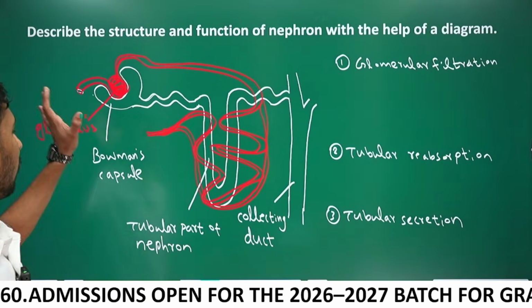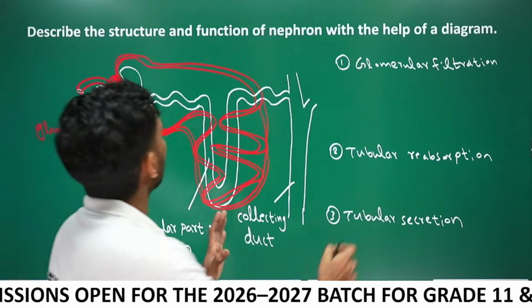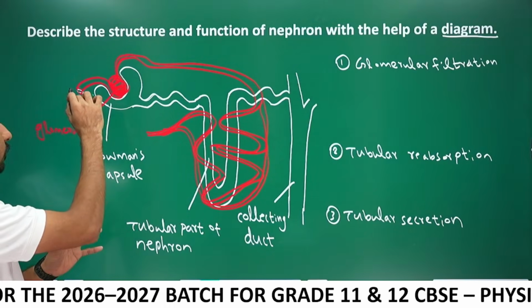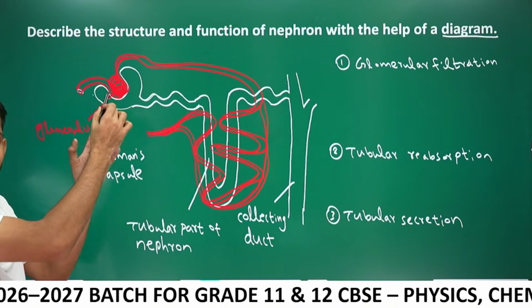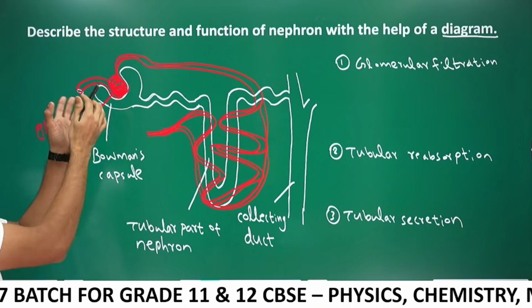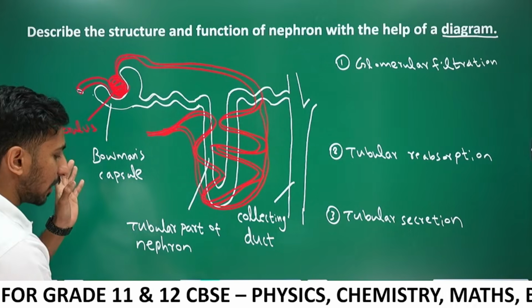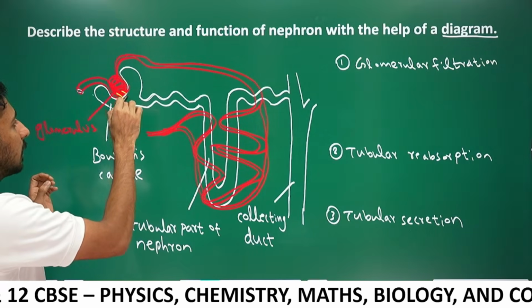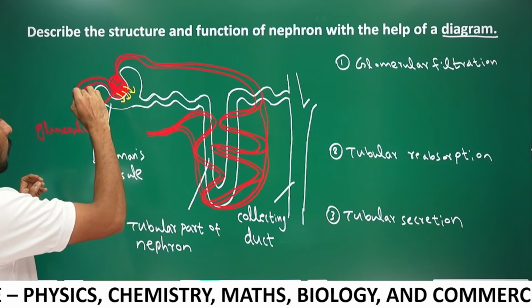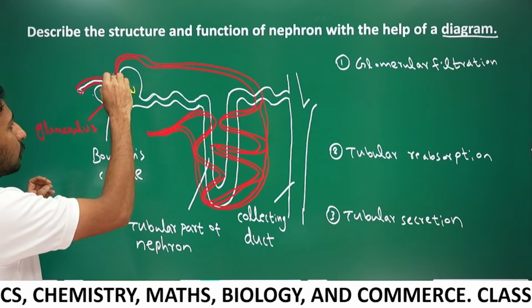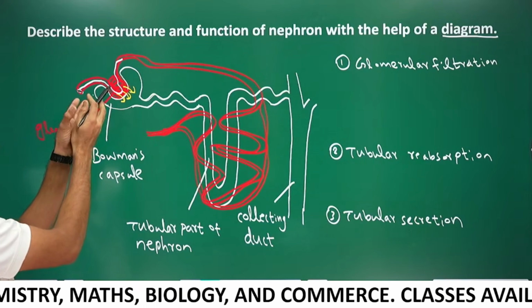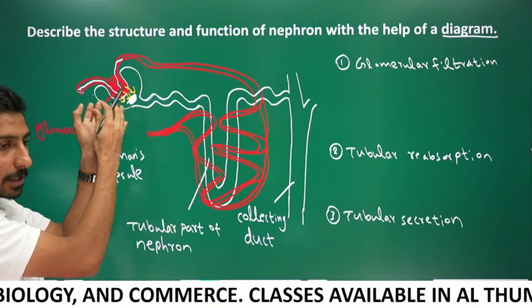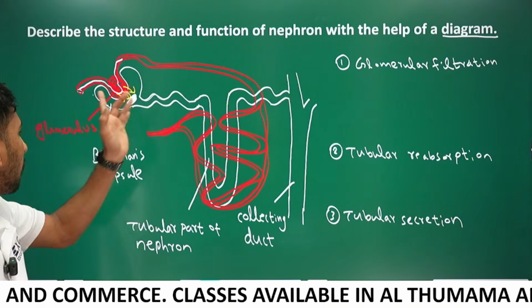We have drawn the diagram of nephron and we have to explain its function. Guys, listen, the blood flows through this glomerulus. From the blood, some of the substances leak or are filtered into the Bowman's capsule.